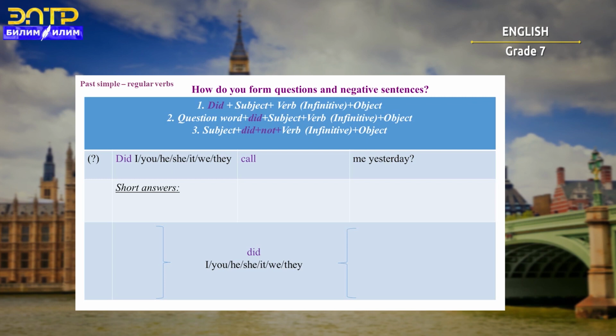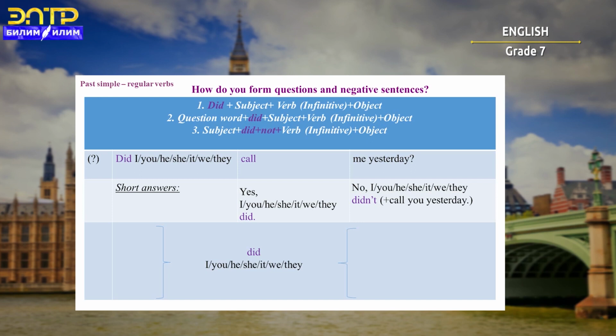And what can be the answers to this question? Yes, I did. Or yes, you did. He did. She did. We did. Or they did. And it might be that your answer is no. In this case, you will say, no, I didn't. Or you didn't. He didn't. She didn't. We didn't. They didn't.